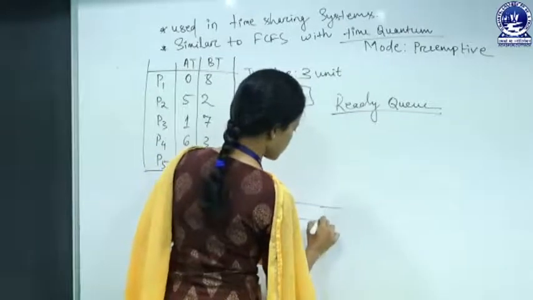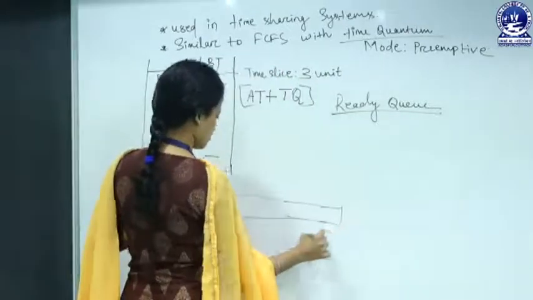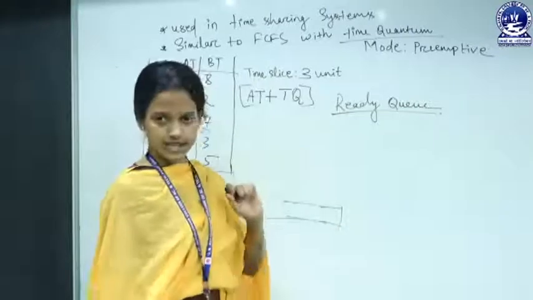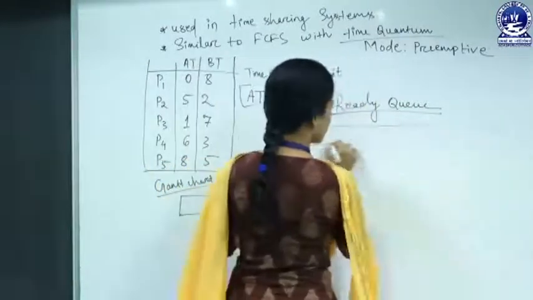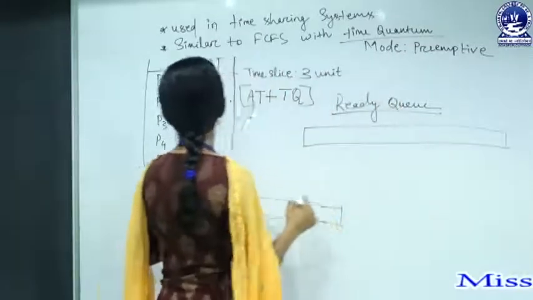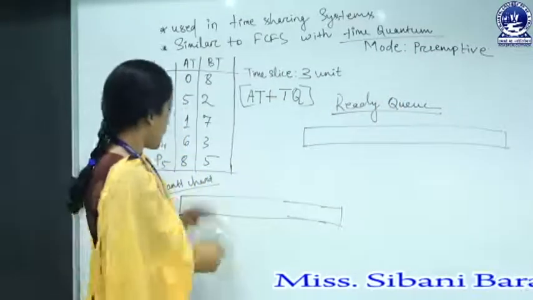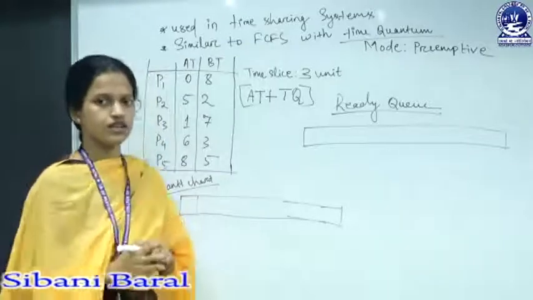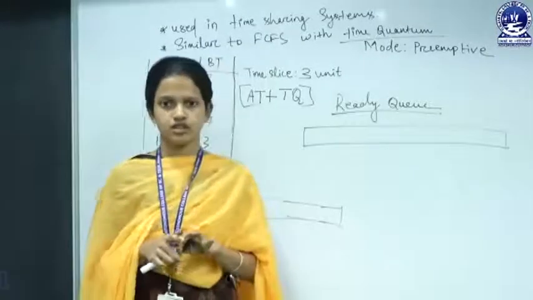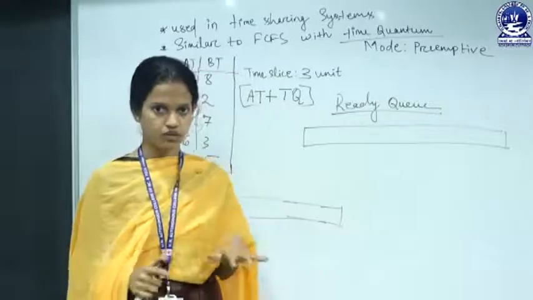Before drawing the Gantt chart, we have to maintain the ready queue. So look at the ready queue. Look, at time 0, which process has arrived at the ready state? We have to check that.